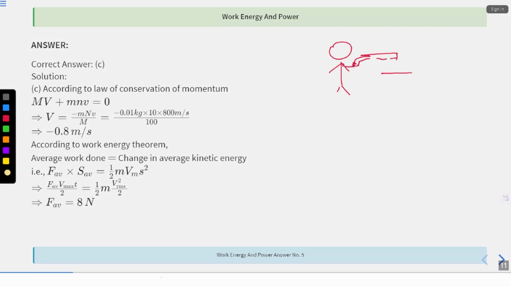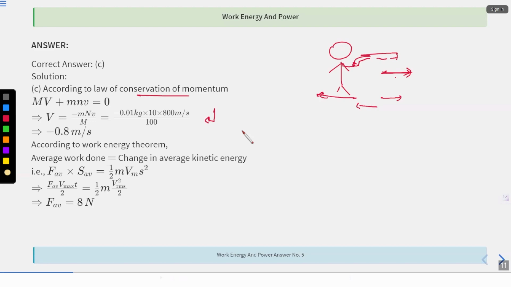If he shoots forward, the amount by which he shoots forward is the same amount he will come back, right? Even if you shoot, your shoulder is going to get pushed back, correct? So this is where forward and backward are equal, and that is where momentum is conserved, correct? So mv equals m into n into v. This is what they have explained over here.